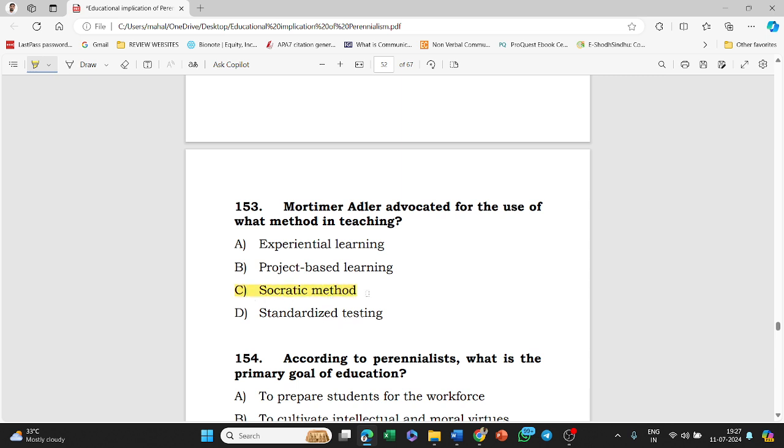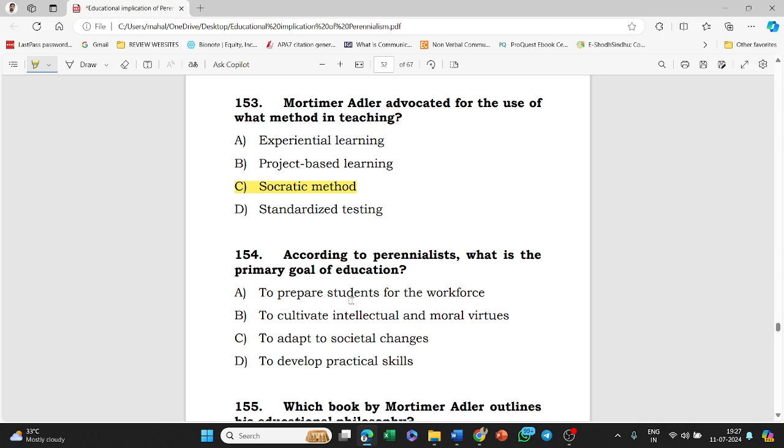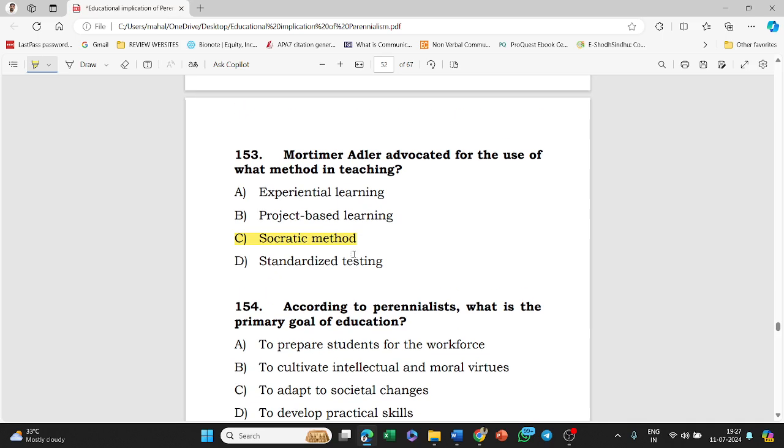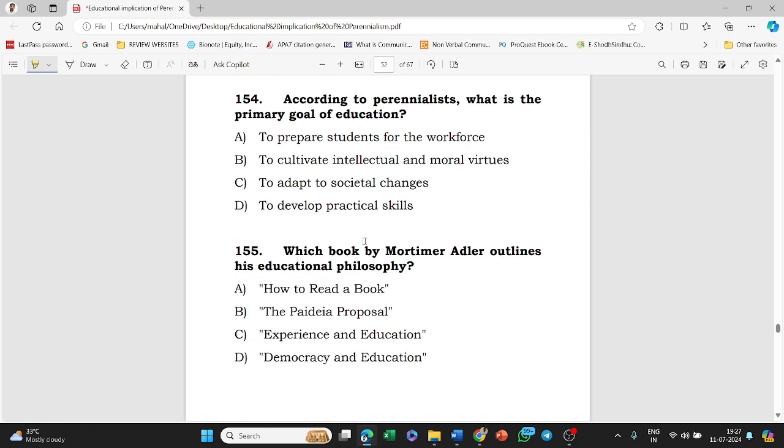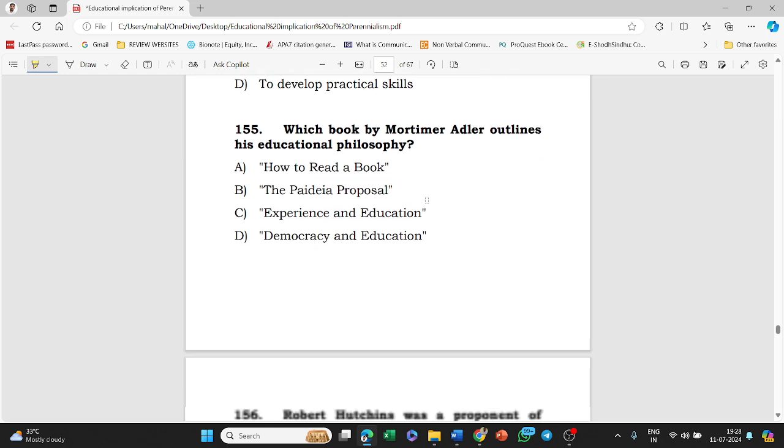Adler advocated Socratic method of teaching as he is a supporter or a propagator of perennialist philosophy. According to perennialists, what is the primary goal of education? To prepare students for workforce, to cultivate intellectual and moral virtue, to adapt to social changes, to develop practical skill. Answer of this question is to cultivate intellectual and moral virtue.